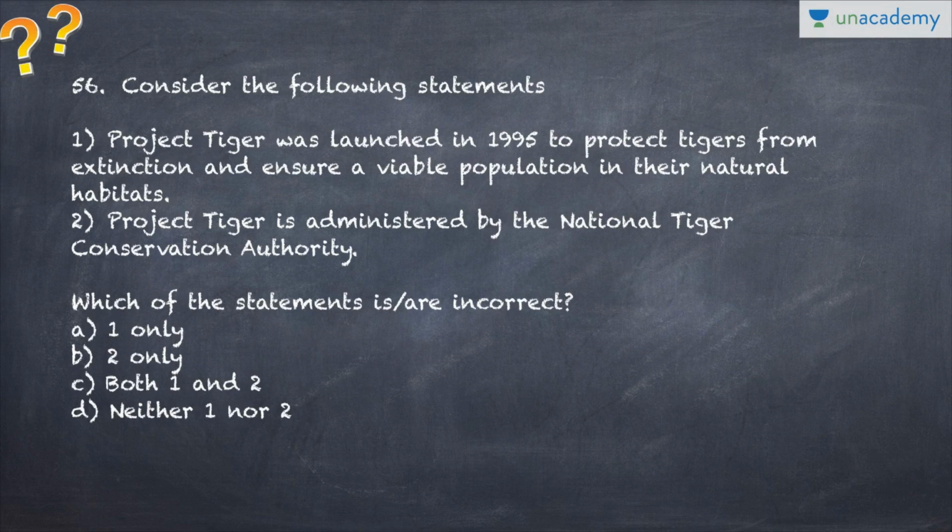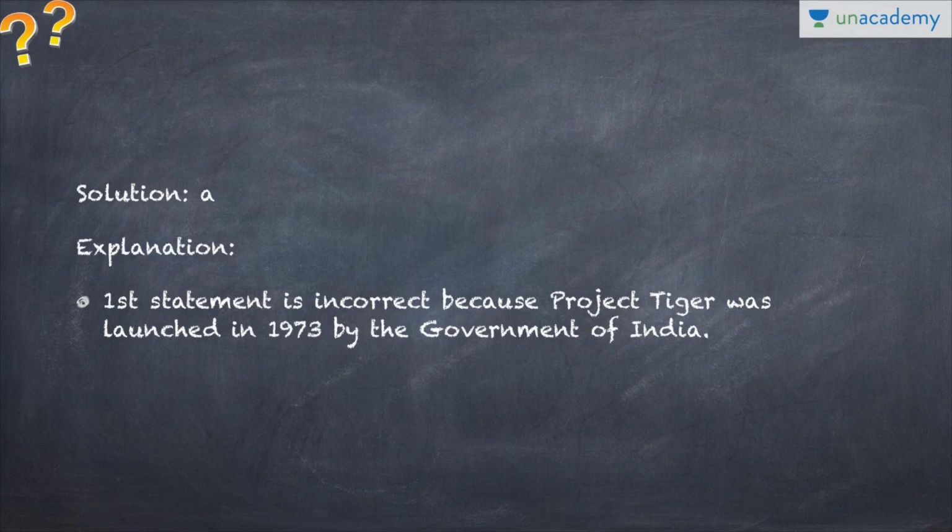The next one is regarding Project Tiger. It was launched in 1995 to protect tigers from extinction and ensure a viable population in their natural habitats, and Project Tiger is administered by the NTCA. Which is incorrect? The first one is incorrect because it was not launched in 1995. It was launched in 1973. That is why the first statement is incorrect, and the second one is obviously correct, administered by the NTCA. So one only is the incorrect option.